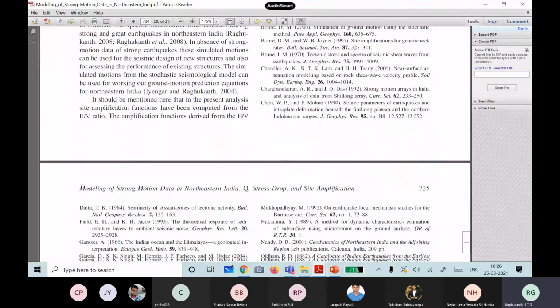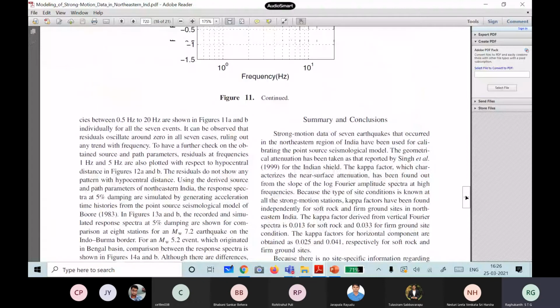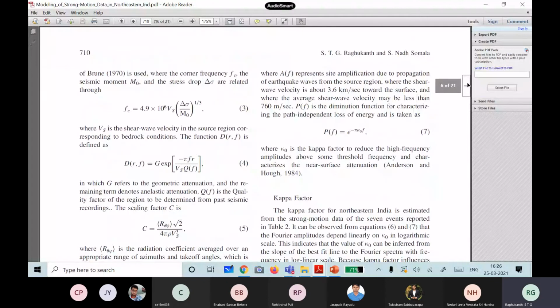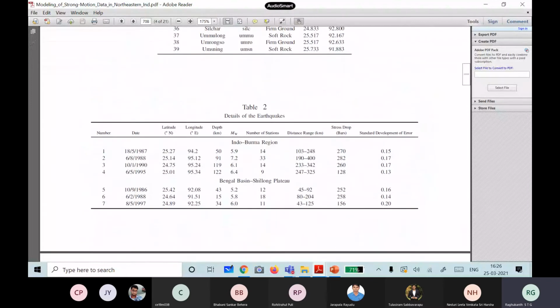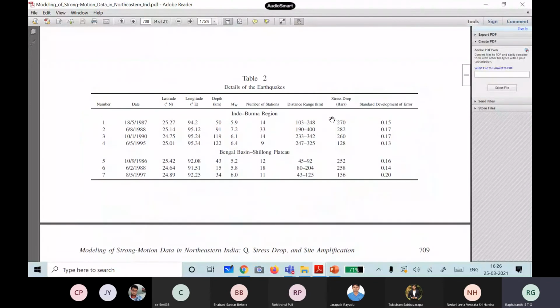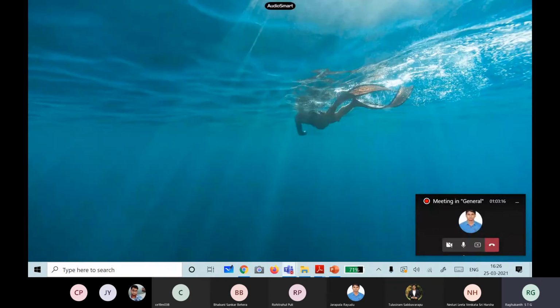Where is the stress drop above? I think I would have reported it in a table maybe. If you go above, yes, I have reported this table. This stress drop you can see here: 270, 282, 260, 128. This also we have got from the data itself. So how to find out these parameters: this model has been calibrated. This paper I suggest all of you to go through. That is for Northeast India.